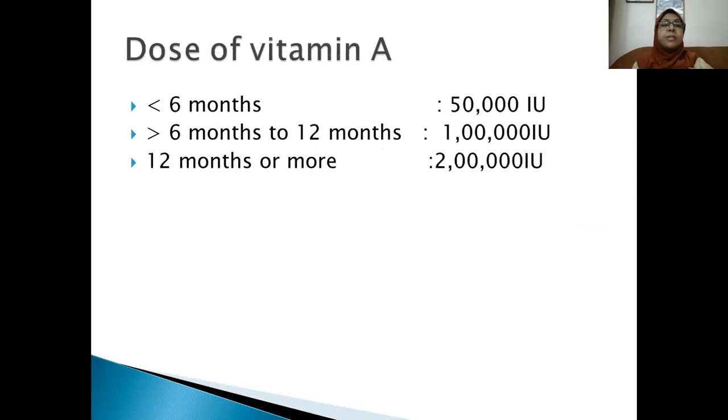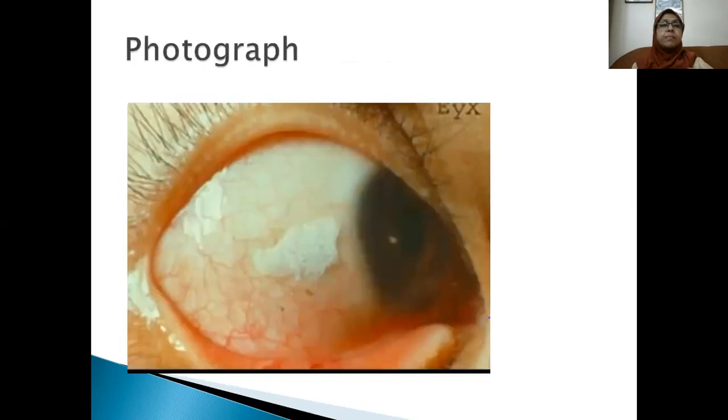And the dose of the vitamin A, if the age is less than 6 months, 50,000 international units. If the age is from 6 months up to 12 months, it is 1 lakh international units. 12 months onward, 2 lakh international units.